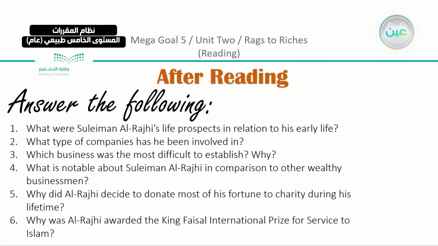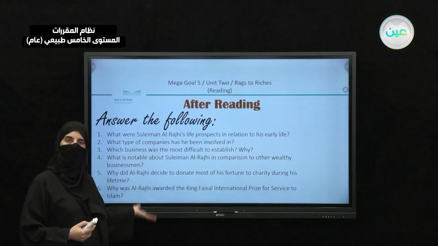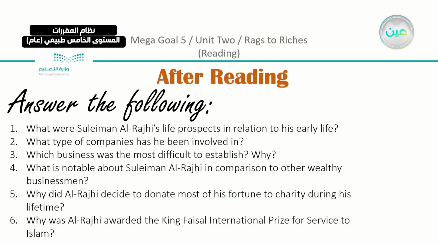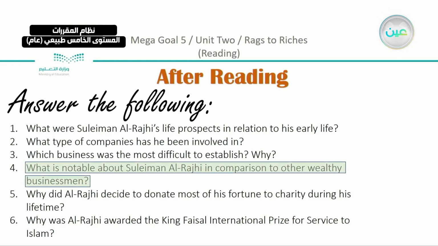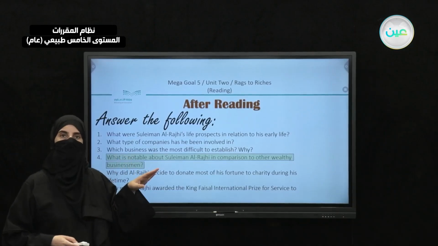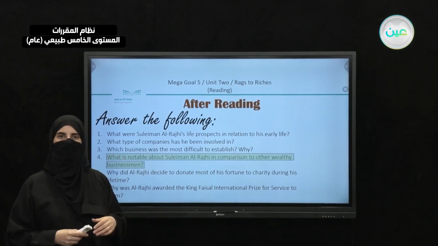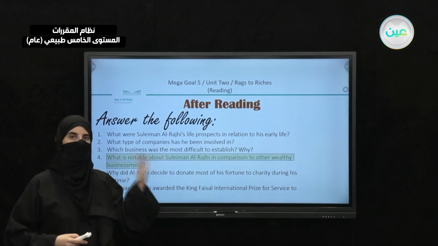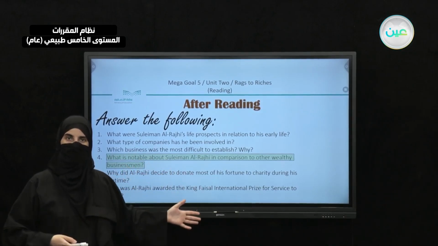So after our reading part, you have the questions that you have in page 27. Now, basically, all of these questions, we did answer them in the reading parts, in the tables, except one, which is number 4. So number 4 is your assignment. What is notable about Sulaiman al-Rajhi in comparison to other wealthy businessmen? So there are many other businessmen that were wealthy, they were well known, but Sheikh Sulaiman al-Rajhi, he was different. Why? You have to think about it. What makes him different? What makes him unique? What makes him special from other businessmen?